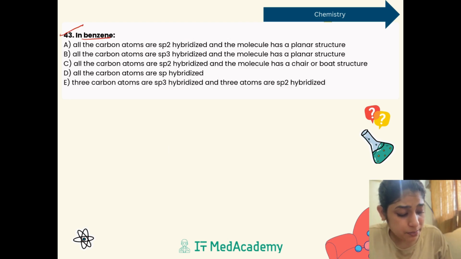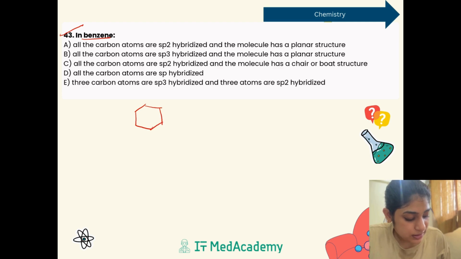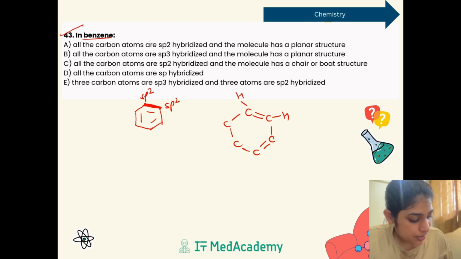Next we have, in benzene, a very simple question from your organic chemistry. So it is a hybridization question. This is benzene, in which each carbon atom is sp2 hybridized. We know this because, for example, we have carbon, carbon, carbon, carbon, carbon, carbon like this, and we have hydrogen on each of them.